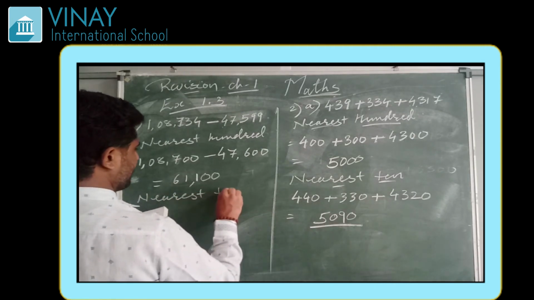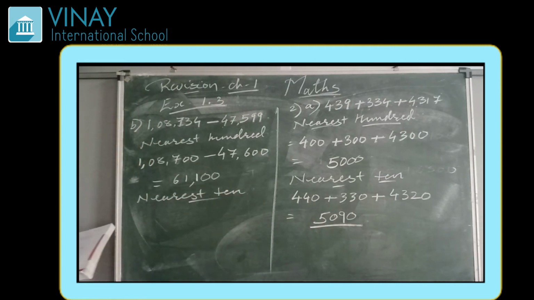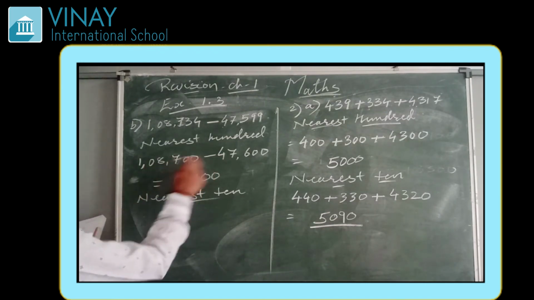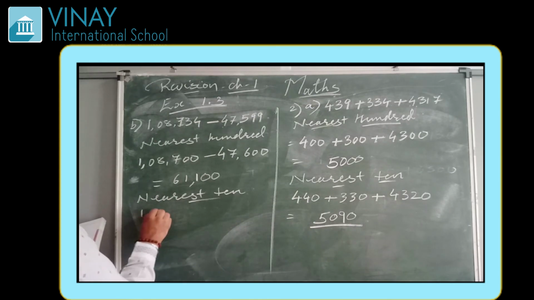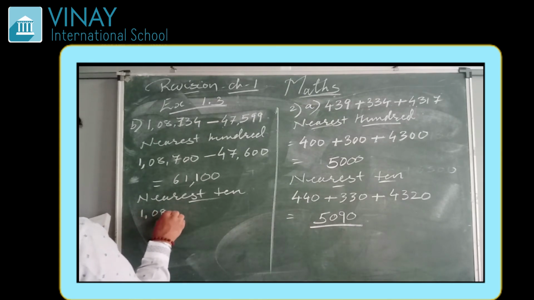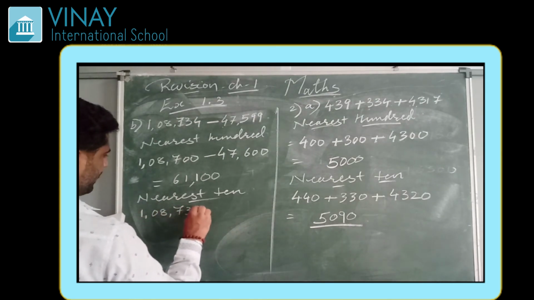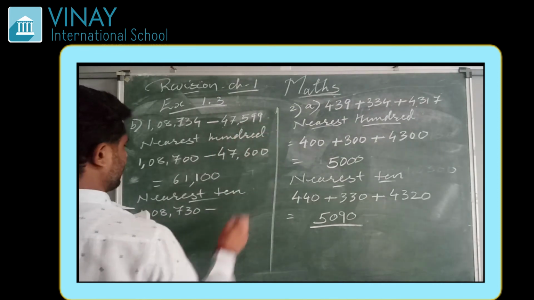Now by nearest 10, if we do by nearest 10, then this can be written as 1,08,730 minus this, again by nearest 10.